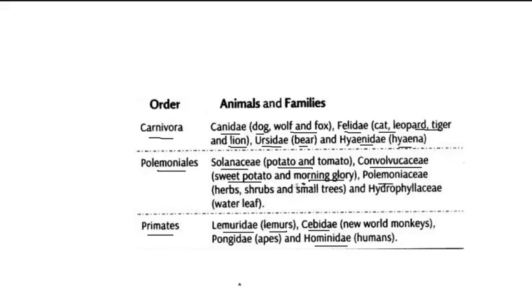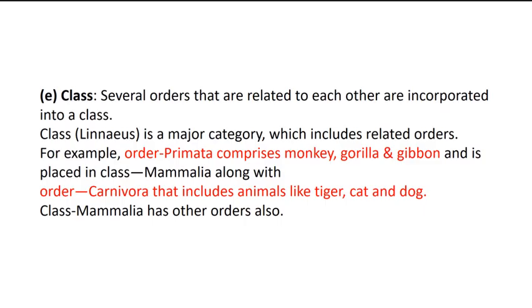Now going to the next rank, class. When several orders that are related to each other are grouped together, they form a class.